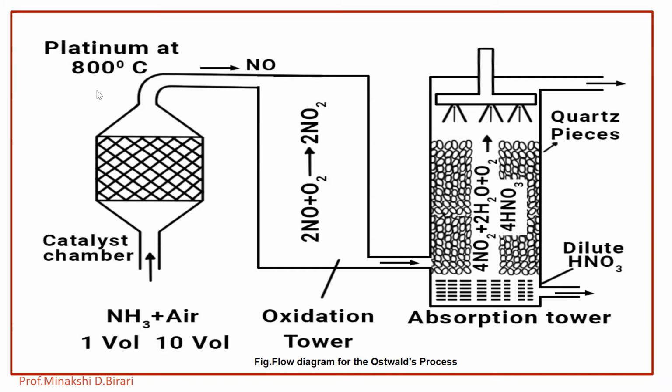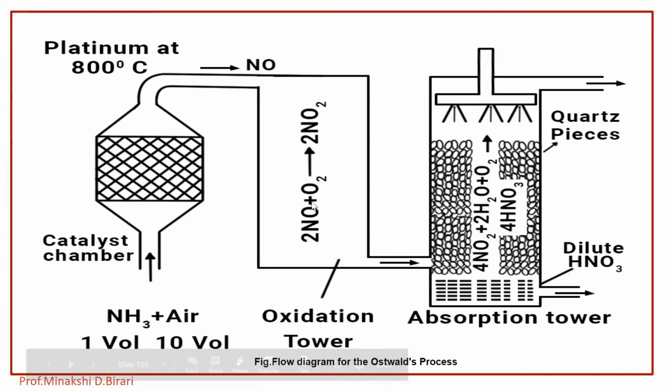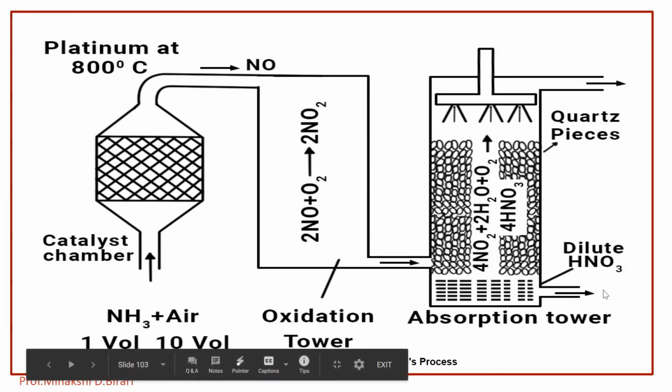The platinum rhodium catalyst is used in the manufacture, with the mixture of gases ammonia and air in the proportion 1:10 by volume. In the oxidation tower, the oxidation of NO occurs into NO2: 2NO plus O2 gives 2NO2. In the absorption tower there is the formation of nitric acid with the help of purified water from the top, and the diluted nitric acid is obtained at the bottom of the absorption tower.